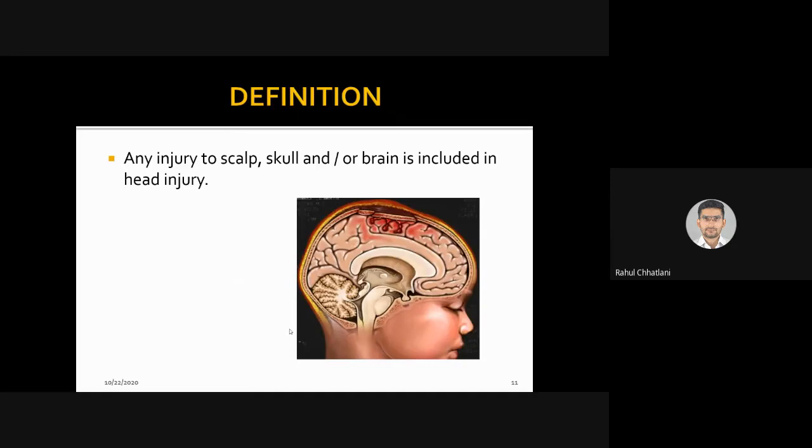So any injury to the scalp, skull, or brain is included in head injury. Any injury to the outermost scalp, to the bone, that is the skull, or to the brain is termed as head injury. But always remember, the force should be external, not from within. If it is from within, there are chances it is either a stroke or some other pathological neurological condition, but not head injury.